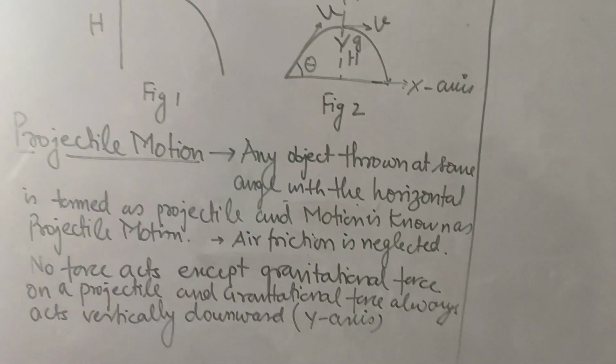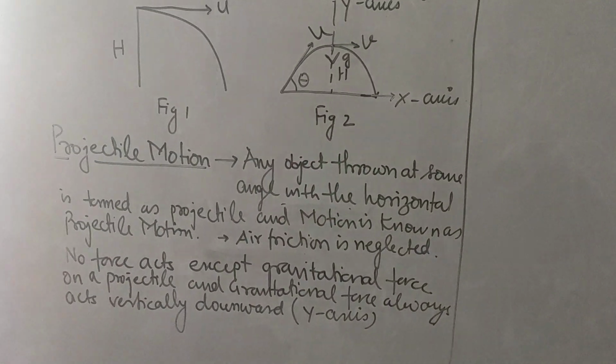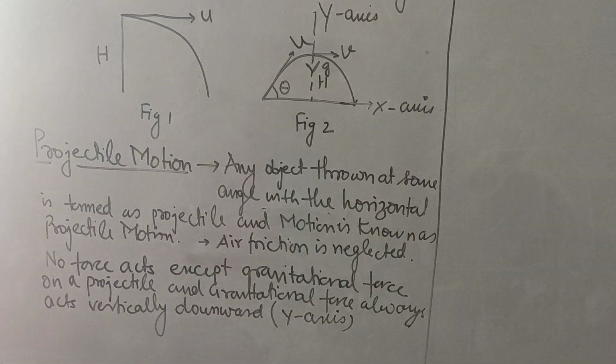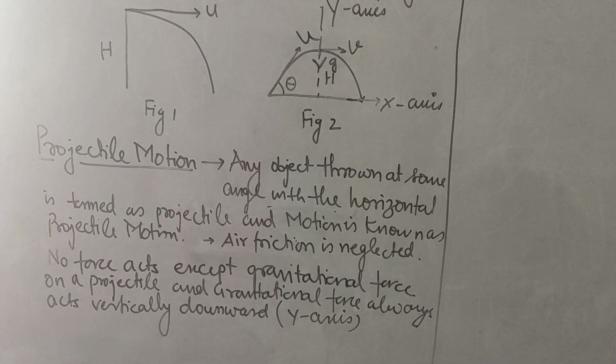So how come the motion is along the x-axis? Because force is acting only along the y-axis, that means acceleration will be only along the y-axis.